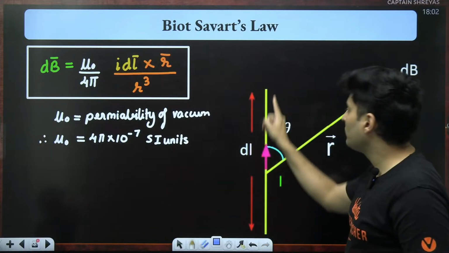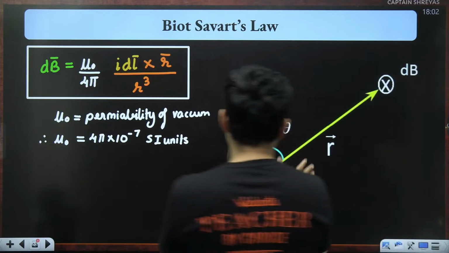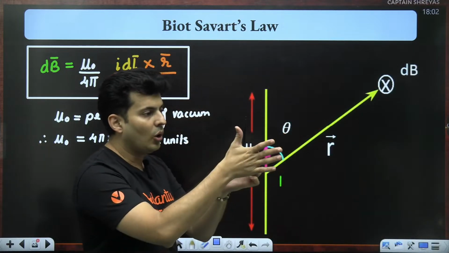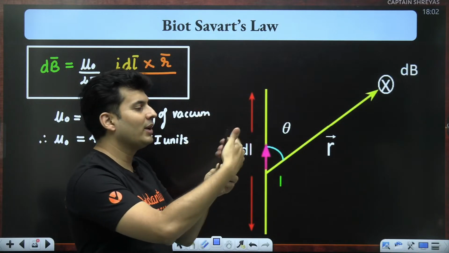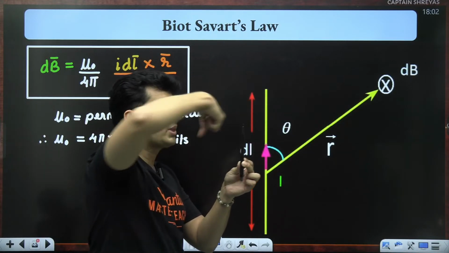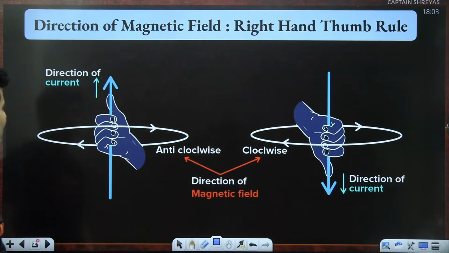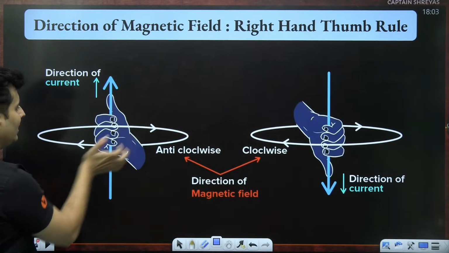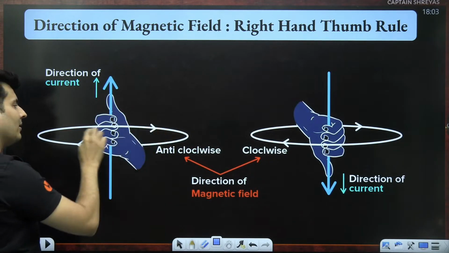If the current is going like this, all you do is hold that wire. Imagine this pen was the wire. Hold the wire but let the thumb point in the direction of the current. Your fingers will wrap as if they are the magnetic field lines, like this diagram shown over here. So if you point your thumb in the direction of the current, automatically you will see the magnetic field lines.